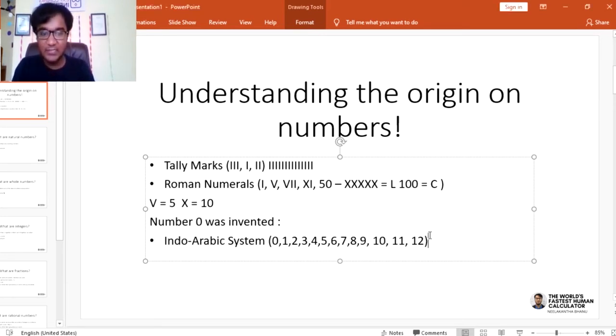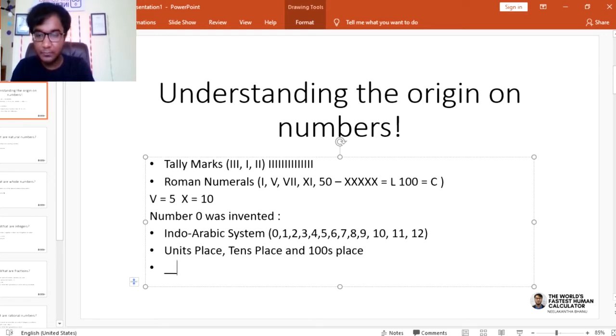This means that all the numbers represented here, the rightmost digit is the units place, the next is the tens place, and the next is the hundreds place. So when you write the number 121, it means we have 100 ones, 20 ones and 1 one. So that's how 121 was represented.